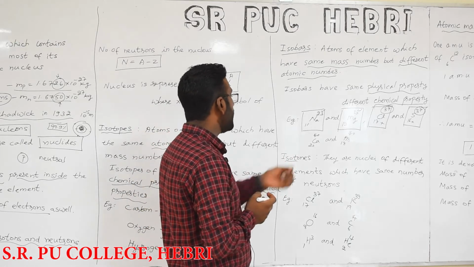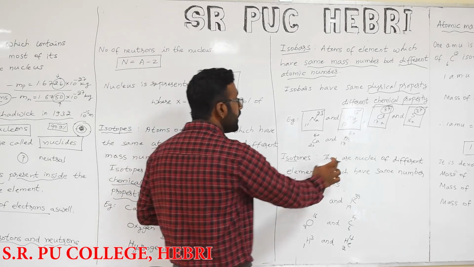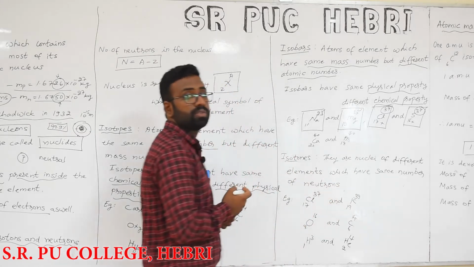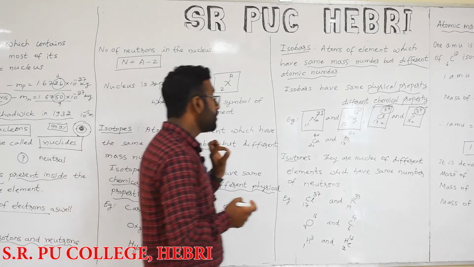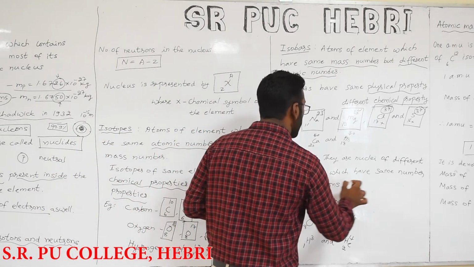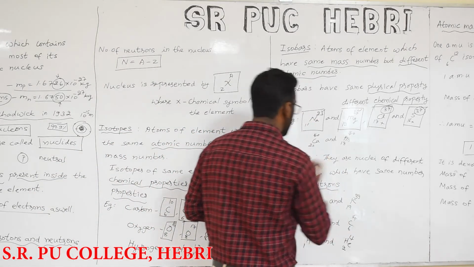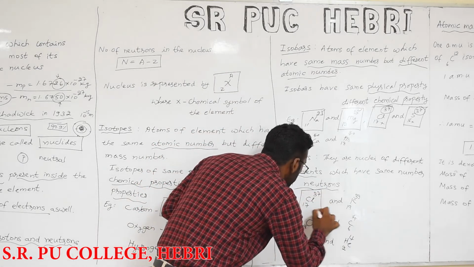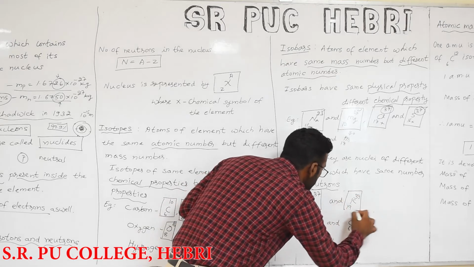Then next one is about isotones. They are nuclei of different elements which have the same number of neutrons. Let me take the example of chlorine and potassium.